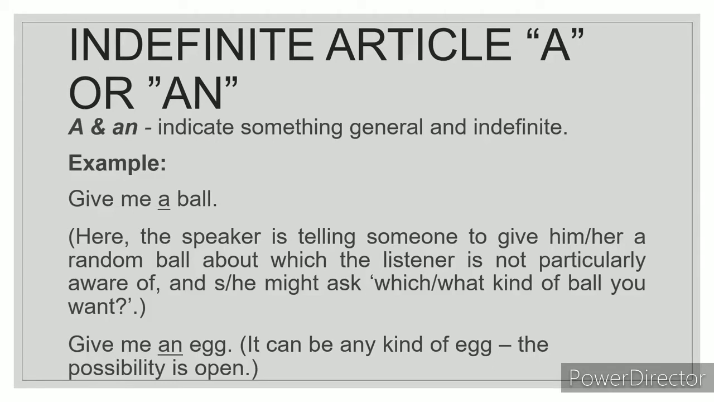It could be any egg. It is not particular, it is not specific. All the possibilities are open. It is any random egg. So that is basically the difference between the and a and an.